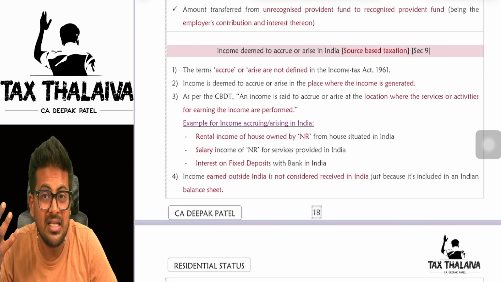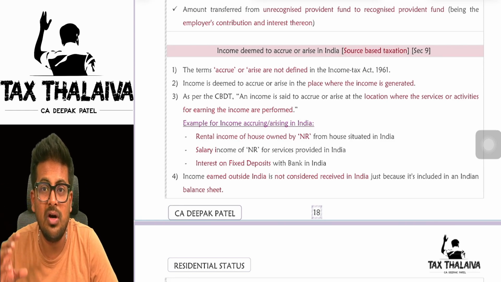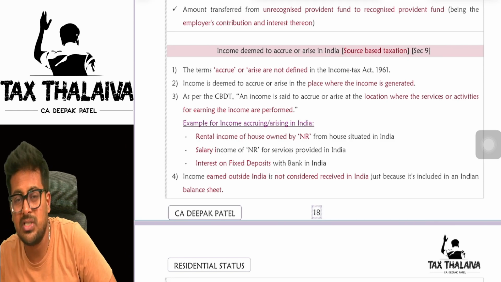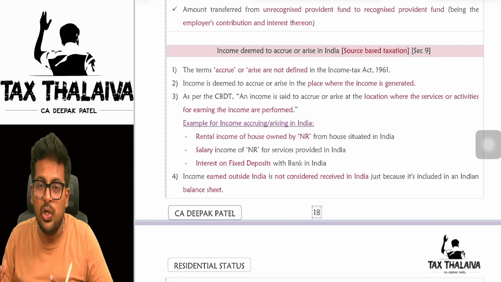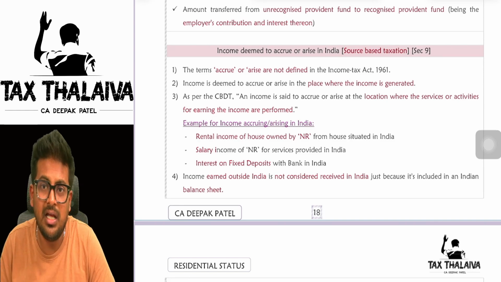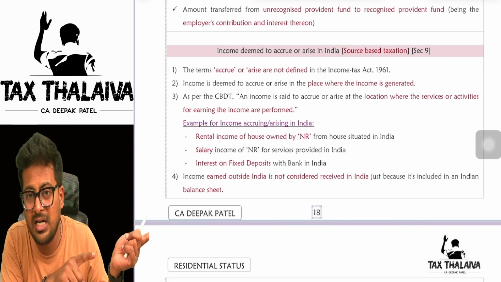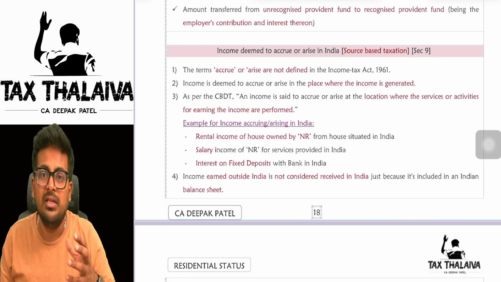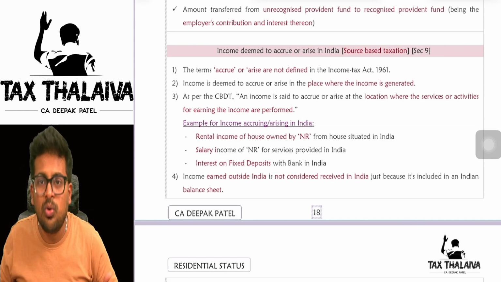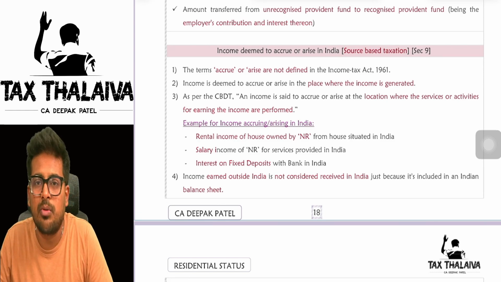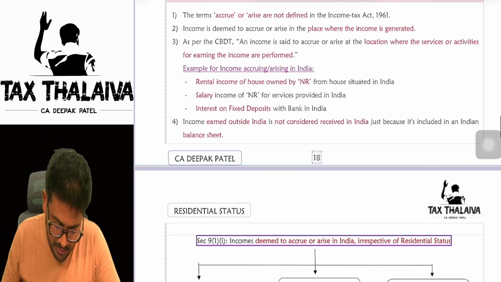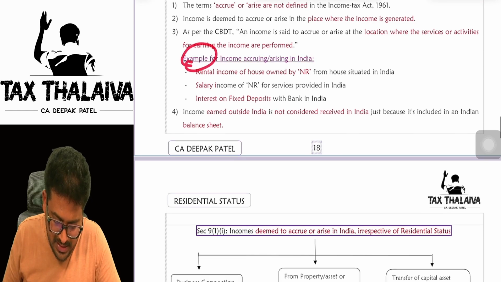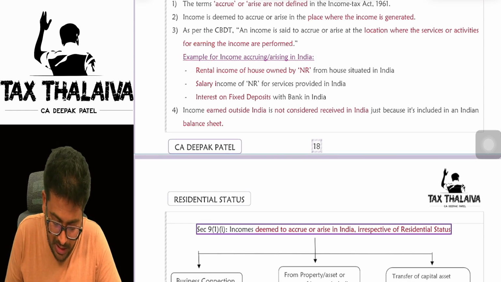But why is the salary received? Because the non-resident has provided some services in India. So due to provision of services in India, the non-resident is getting income. So in that case also, the income will be deemed to have accrued in India because the services are provided in India. So I have given you a few examples for income accruing or arising.